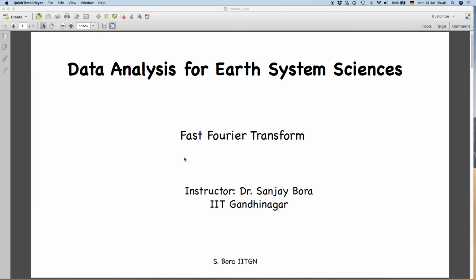So a new algorithm was proposed by Cooley and Tukey in 1965 to compute the same discrete Fourier transform in a faster manner. That algorithm is what we call FFT. You must have seen it in your MATLAB, Python programming or R. The command you give to compute the Fourier transform from the data is FFT. So it is this fast Fourier transform algorithm.